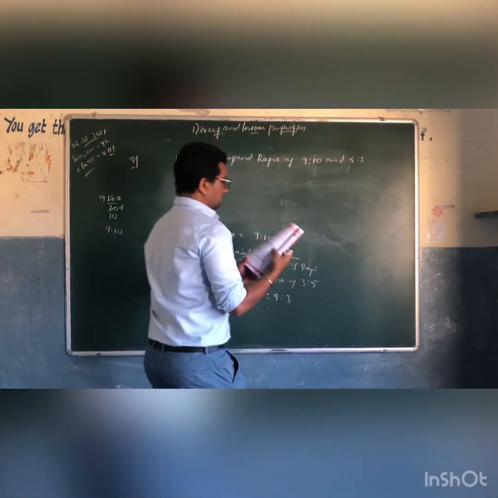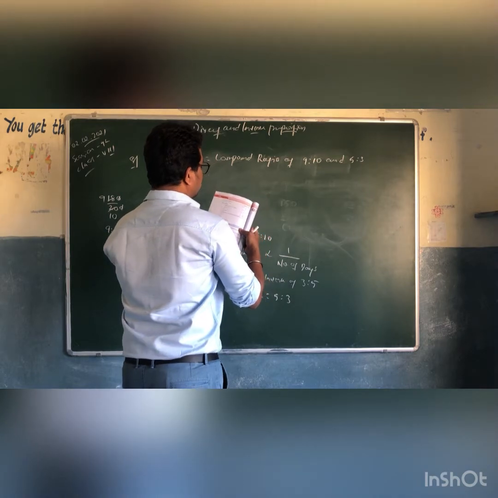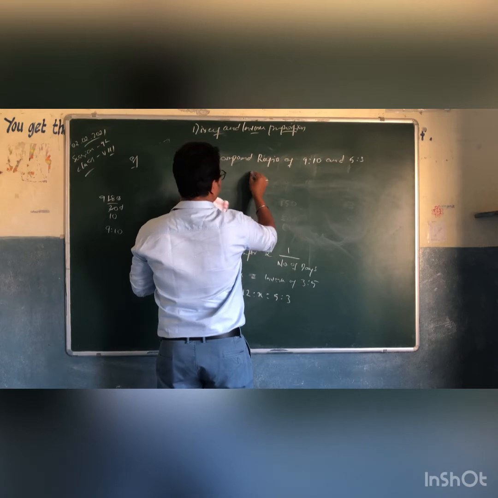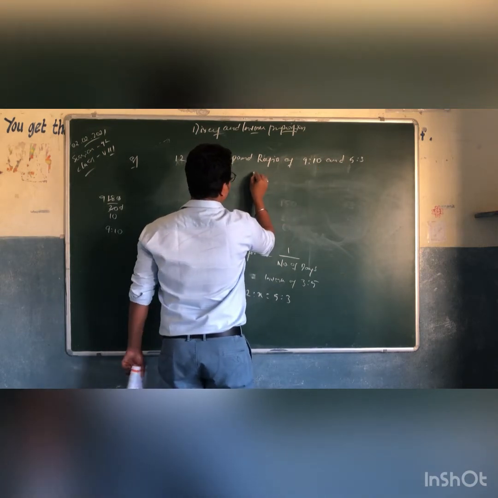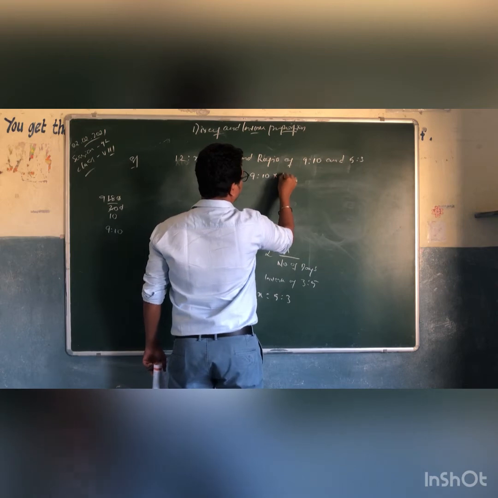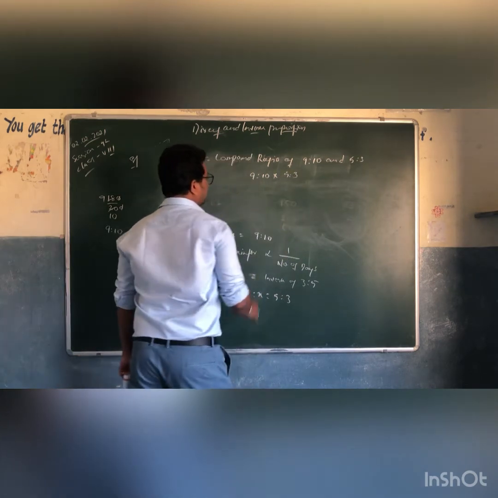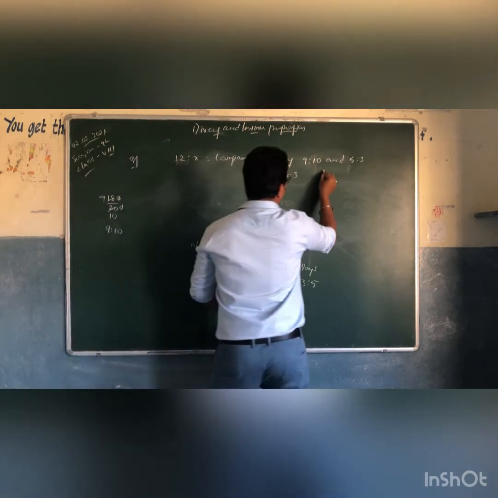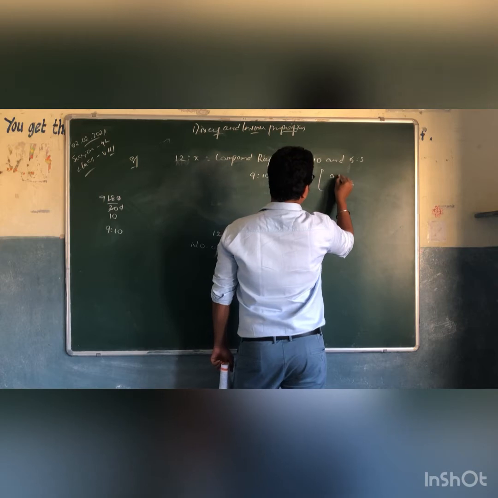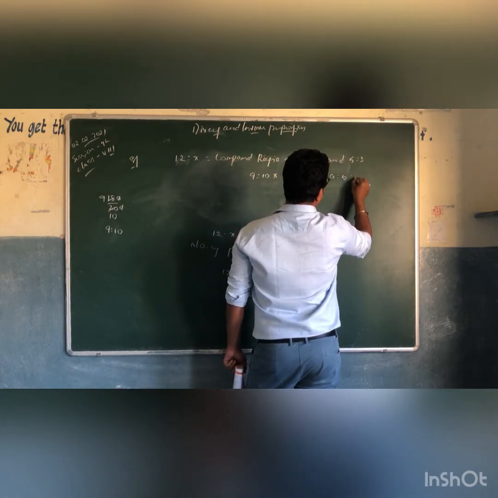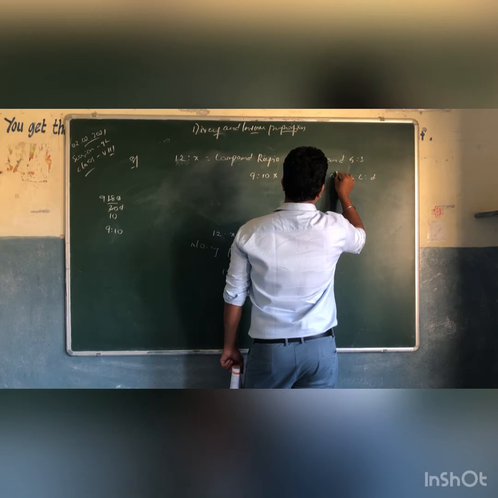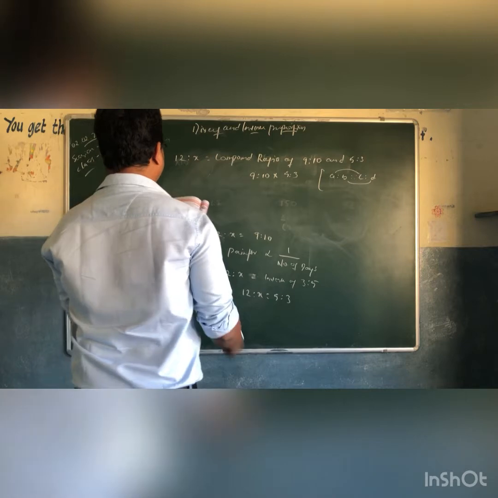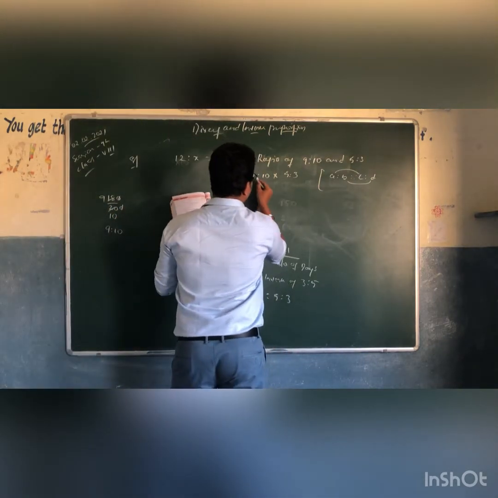See here, 9 is to 10 and 5 is to 3, we can write it as, simply see here, compound ratio. So 9 is to 10 into 5 is to 3. We have a formula here. When you are finding a compound ratio, A is to B and C is to D, we can write it as A into C is to B into D.